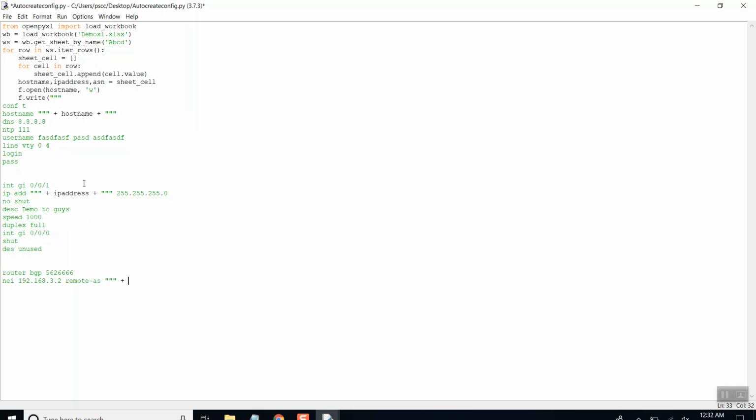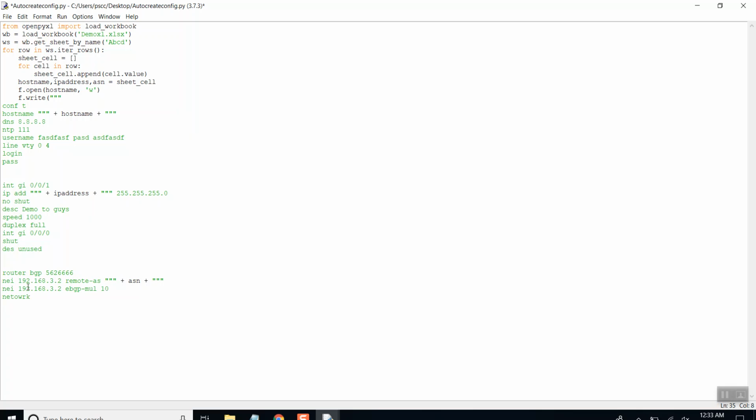I need to write over here what the AS number is. The variable name is ASN, plus then neighbor, whatever it is. eBGP multihop, let's keep it 10.